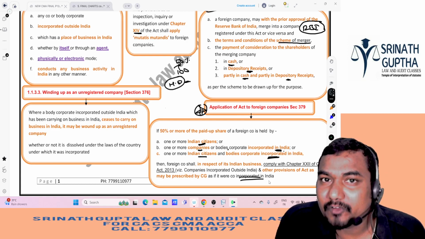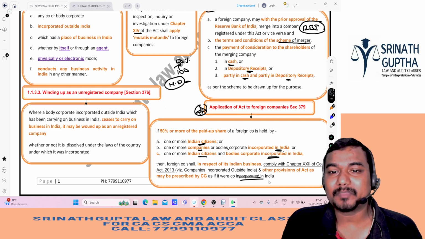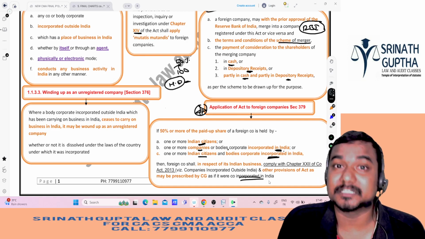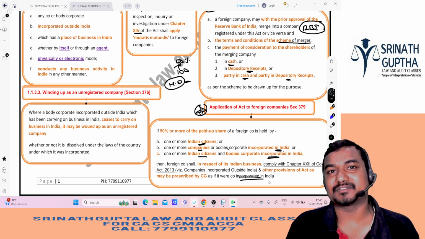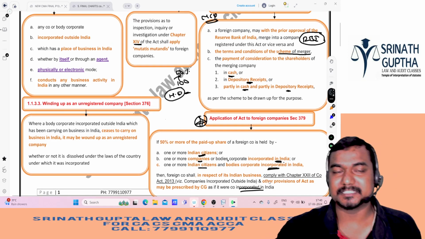So even if it is a foreign company, we will consider it an Indian company. We will apply the provisions specified by the Central Government to that foreign company also, because more than 51% of the capital is held by Indians.